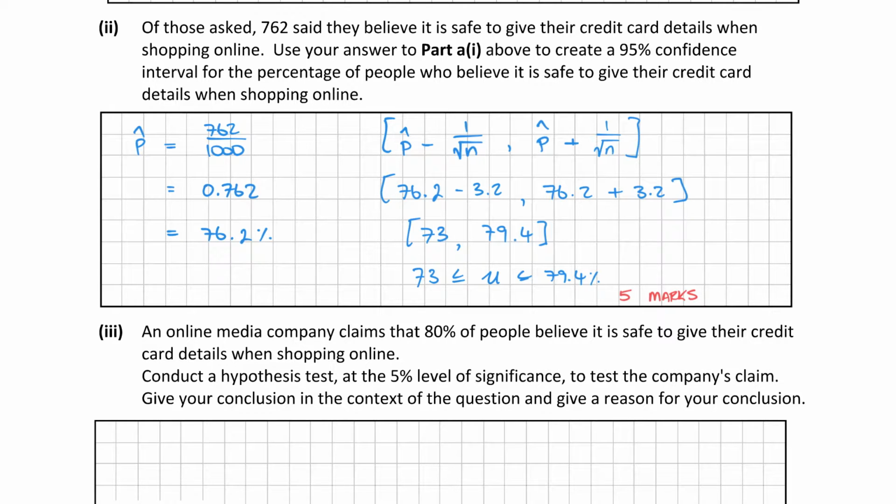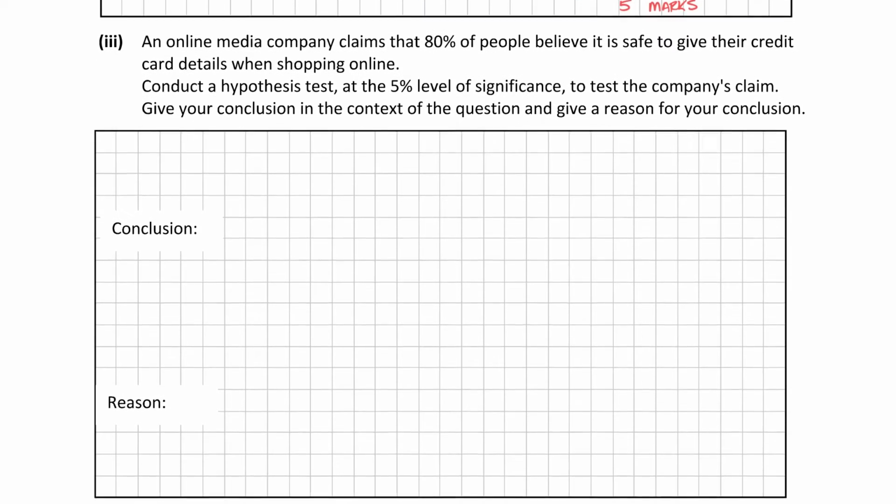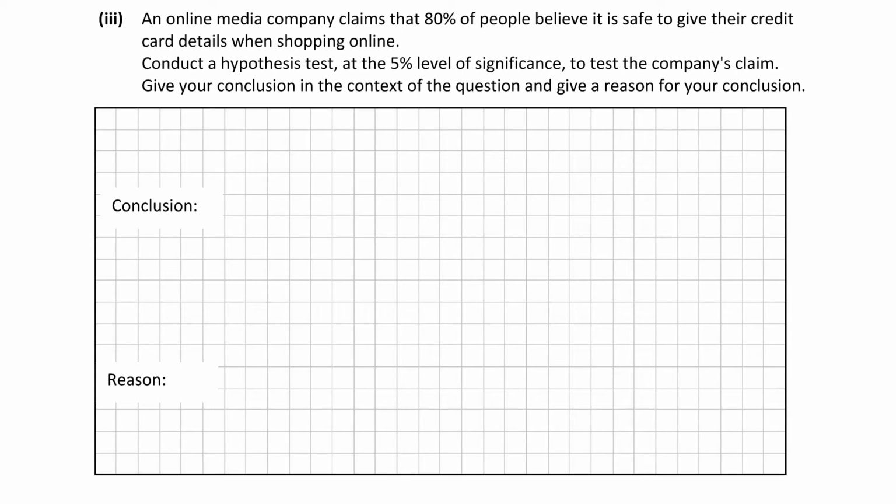So that brings us on to part 3. It says an online media company claims that 80% of the people believe it is safe to give their credit card details when shopping online. Conduct a hypothesis test at 5% level of significance to test the company's claim. Give your conclusion in the context of the question and give a reason for your conclusion. Okay? So what they're saying there is that 80% of people believe it's safe, and they want us to test whether or not that's true.